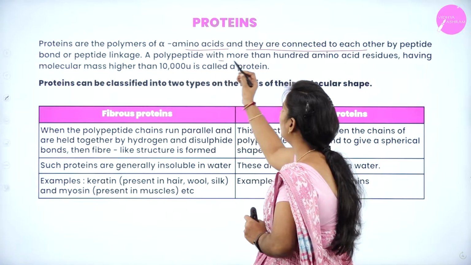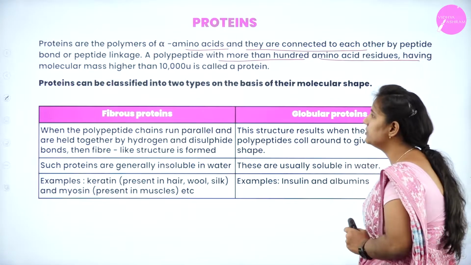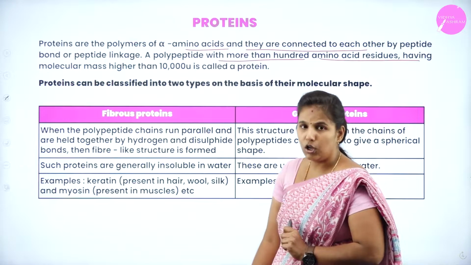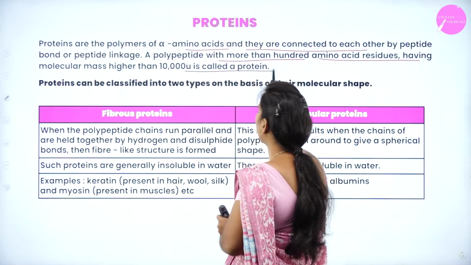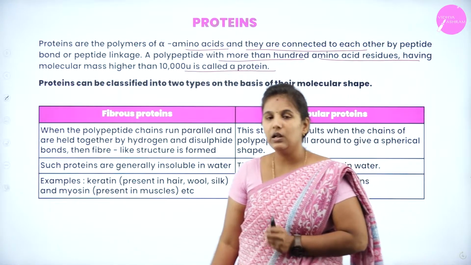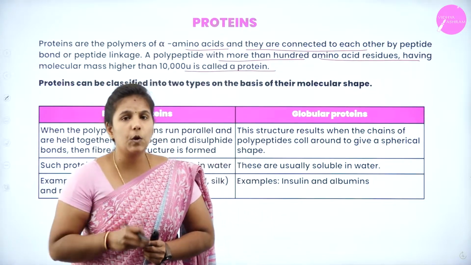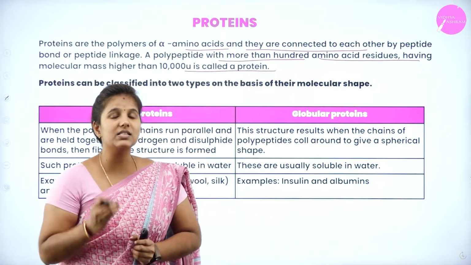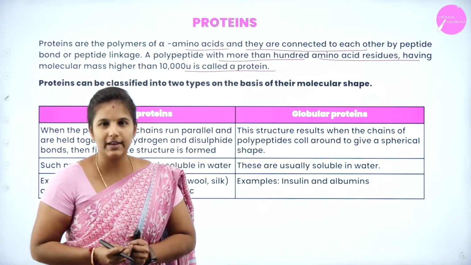They have more than 100 amino acid residues and a molecular mass higher than 10,000, hence they are known as protein. Proteins are very important for the human being because they provide growth and maintain development in the living organism.